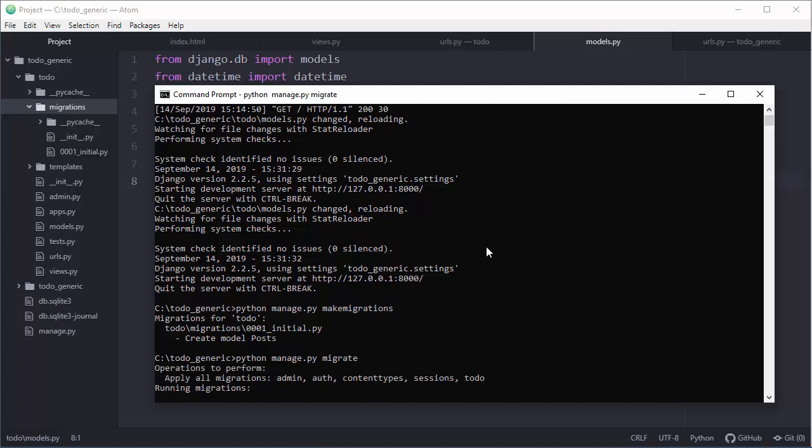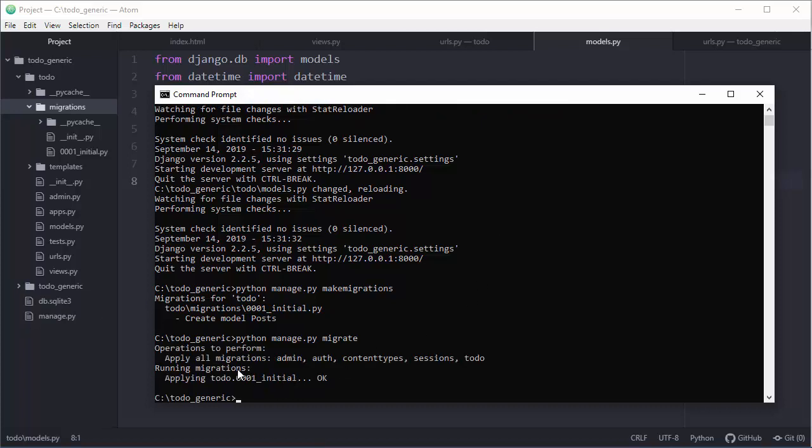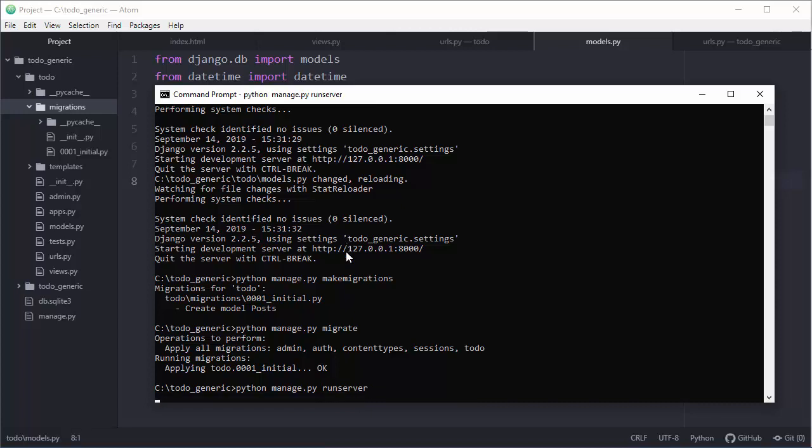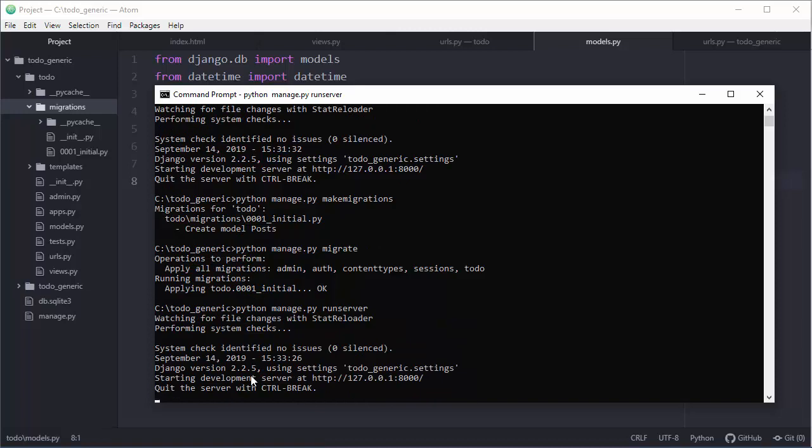Migrate, enter, and it seems that everything is fine. So we have applied those migrations, everything is fine, and that's it. Now every time you apply migrations, you will see their list here, and that's very cool, because you can basically track what you have done. Now, what do I need to do now? Let's go to the control panel, but first we need to start our server. So python manage.py runserver, and I think that everything will be fine. Okay, everything is fine, no errors, performing system checks, zero issues, nice.